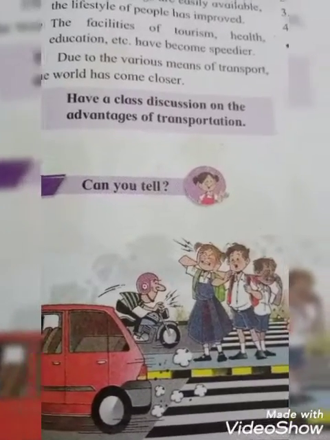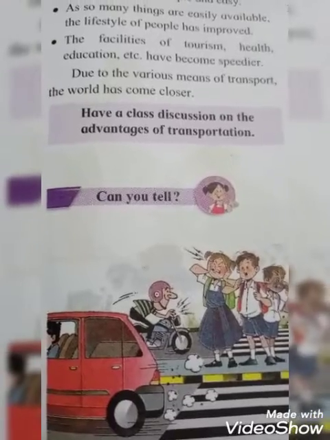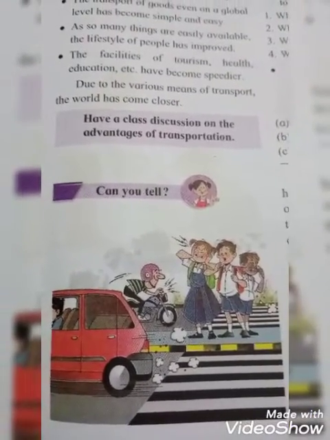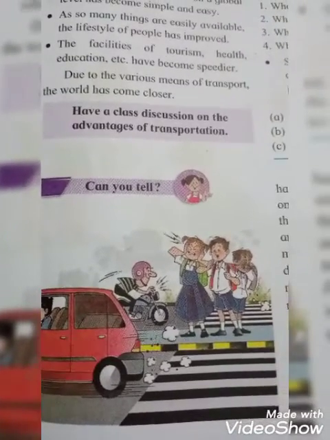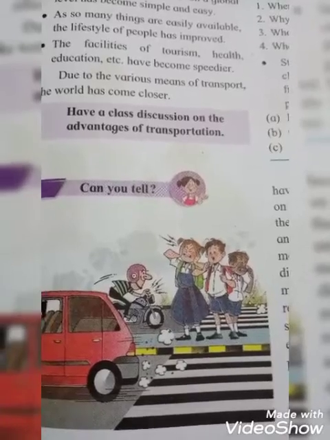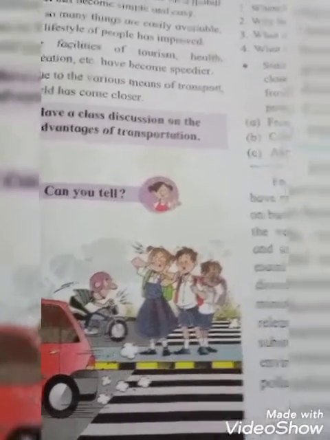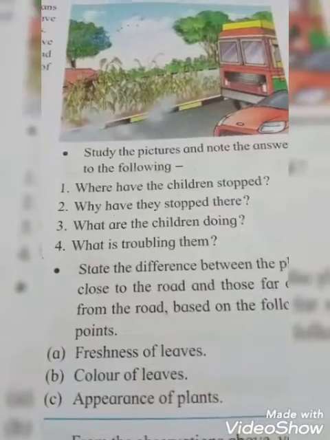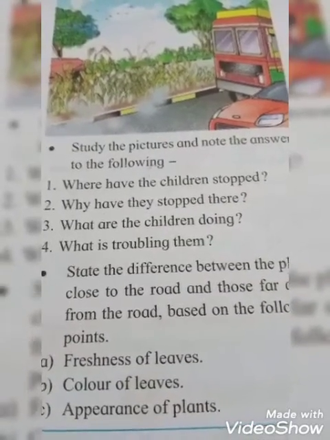Have a class discussion on the advantages of transportation. So see students, this is a picture of the road. Can you see that there is a car, one man is going with his bike, and the students are going on the footpath? Okay, can you see that? And the second picture, see students, that is also a road, but at that place there is no traffic. Bus is there, car is there, there are so many plants there.